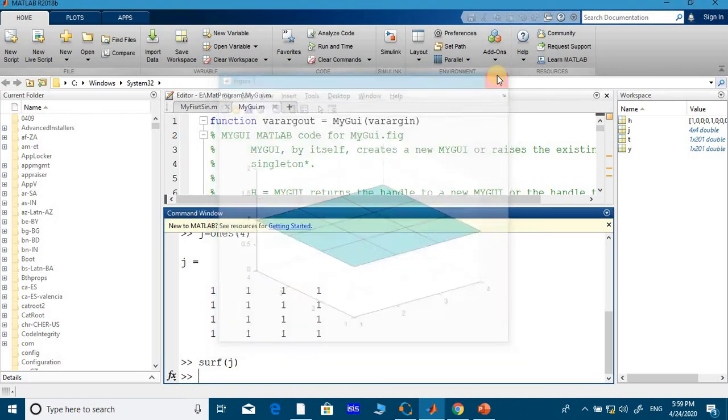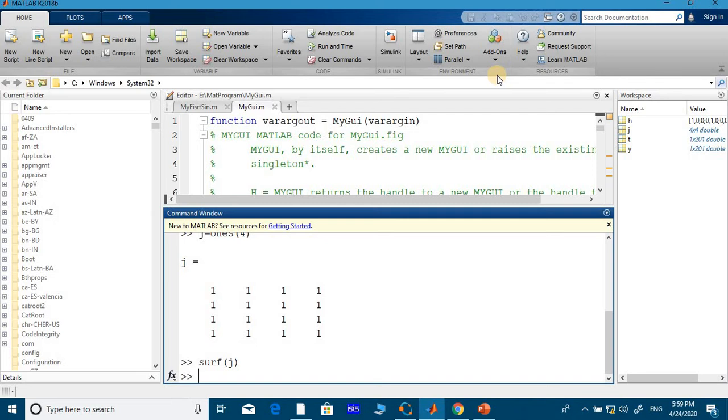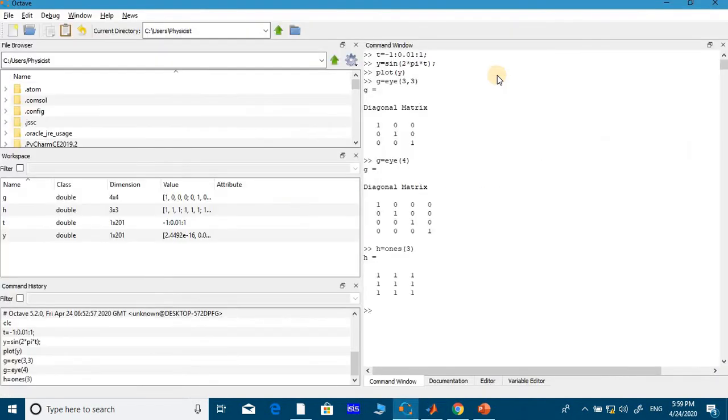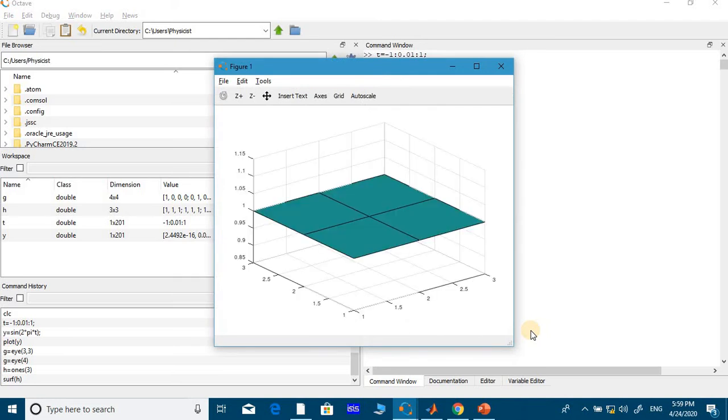So let's close this and try the same thing in Octave. You come here, so it's h here. You just type surf of h, enter. See, you get the same graph now. That's what I am telling you. So Octave and MATLAB will work together.